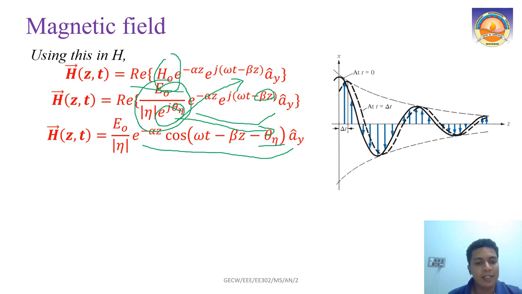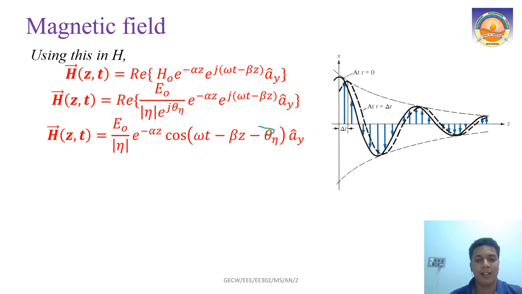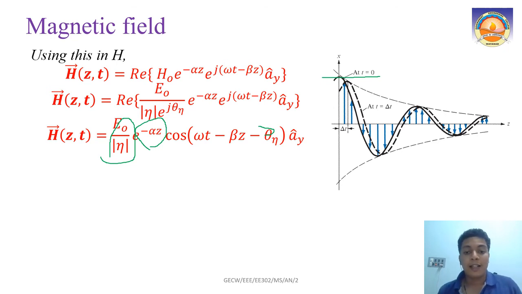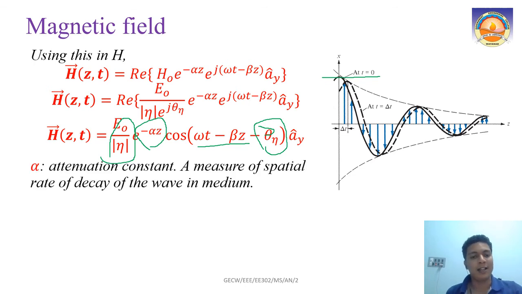So your H of z,t is written in terms of the electric field. Its amplitude is given by E0 by modulus of eta, and it is reducing as e raised to minus alpha z, the same way as the electric field. It also has a phase shift in radians compared to the electric field, equal to theta eta, which again depends on sigma and epsilon of the material. That is what we understand from this.